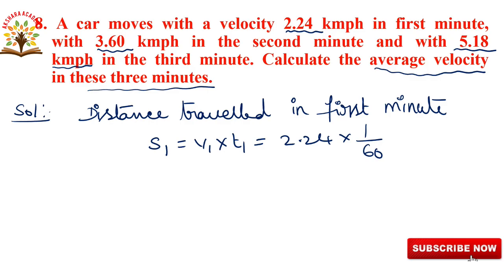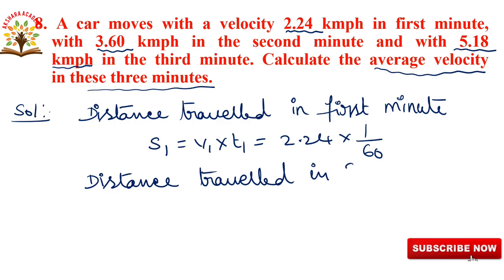Next we are calculating the distance traveled in the second minute, that is S2 is equal to V2 into T2.